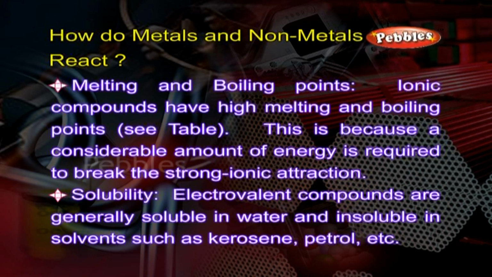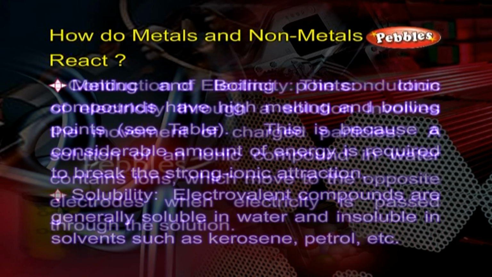Ionic compounds have high melting and boiling points. This is because a considerable amount of energy is required to break the strong inter-ionic attraction. 3. Solubility. Electrovalent compounds are generally soluble in water and insoluble in solvents such as kerosene, petrol, etc.